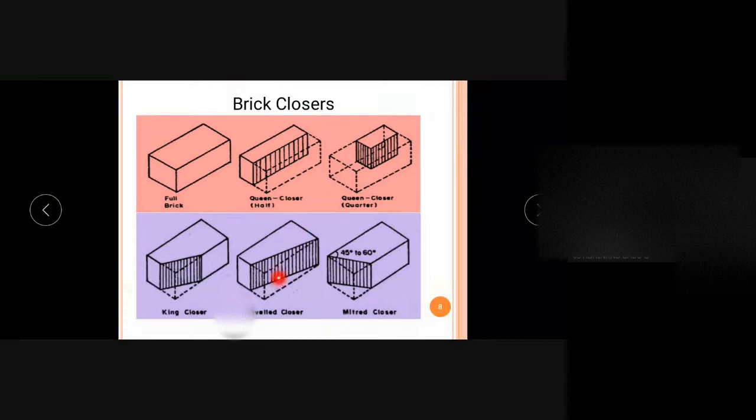And next one is a beveled closer. It is another type of closer which is being used. So here the thing is that one of the face is having half the width and the full length is cut. So one face it is not having that length. So we get a sloped surface over here. This portion is cut, and the rest, this is known as the beveled closer.